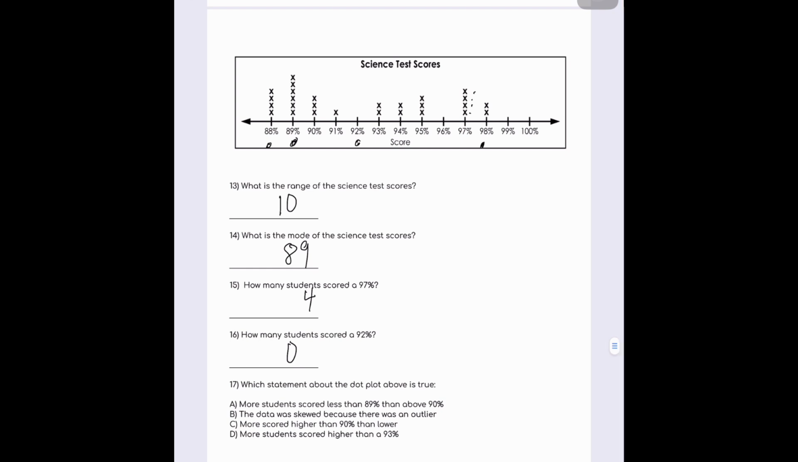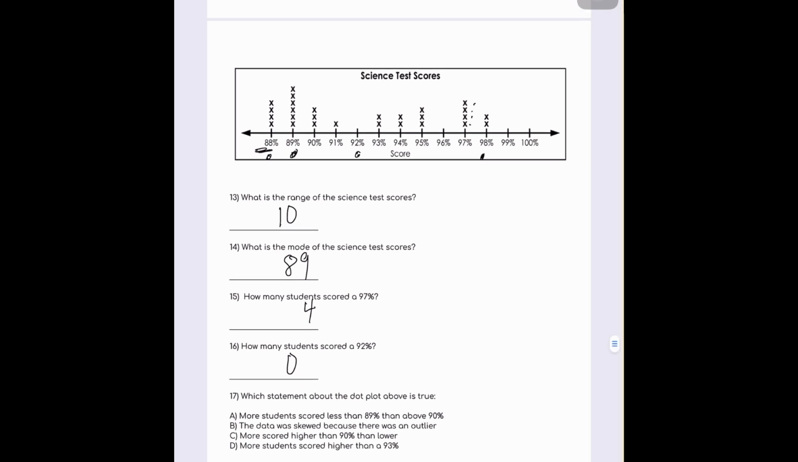Which statement about the dot plot above is true? More students scored less than 89% than above 90%. The only score less than 89% was 88%, and only 4 students scored that, so that cannot be true. The data was skewed because there was an outlier. Well, there was no outlier. The percent scores fell between 88 and 98. That's only 10 percentage points. There is no outlier. Cross out B.